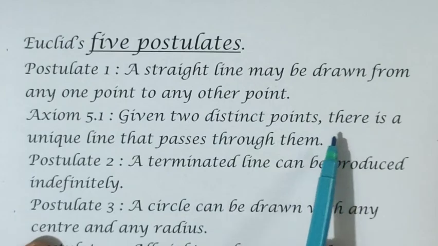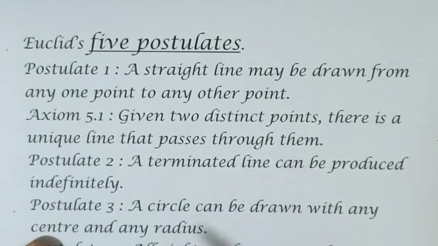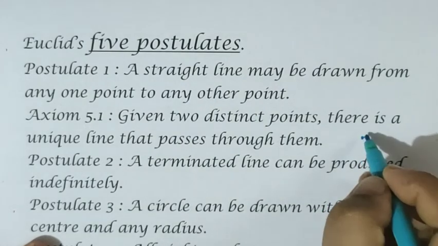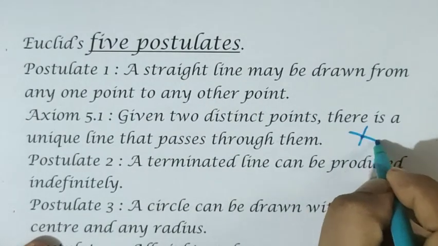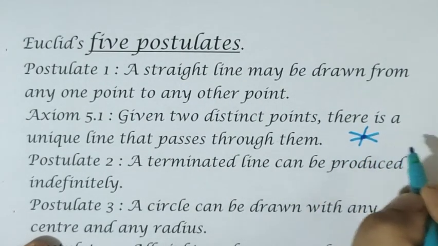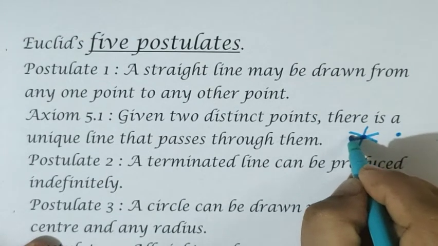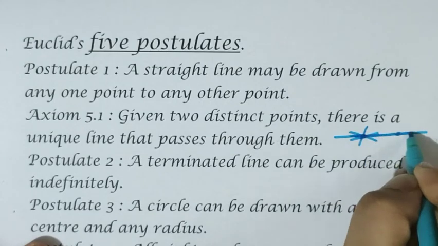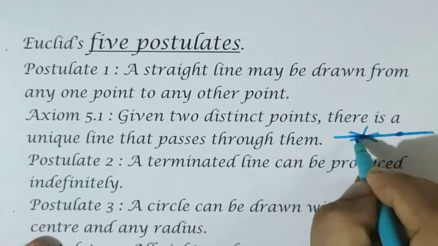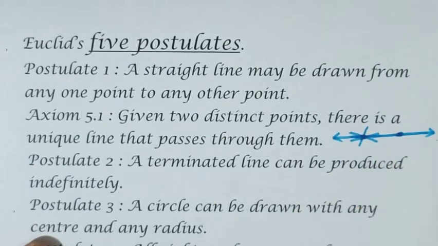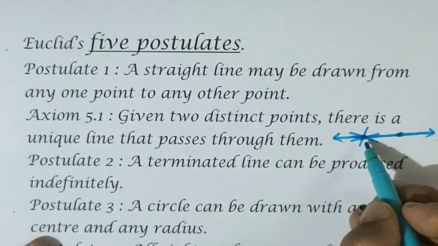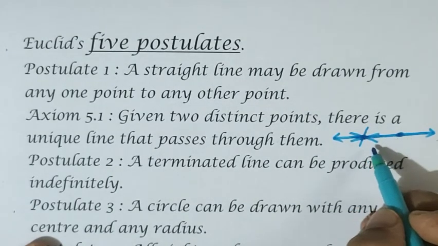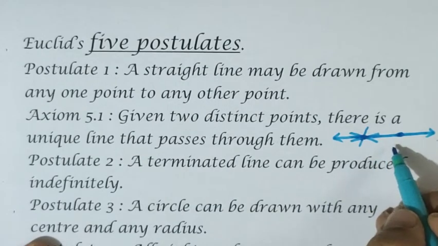Given 2 distinct points, there is a unique line that passes through them. That means if you take a single dot, you can draw many lines, right? But when you take 2 points, the line should pass through both points, so we can draw only one line. Any single dot has many lines through it, but when 2 distinct points are given, we can draw one and only one line.